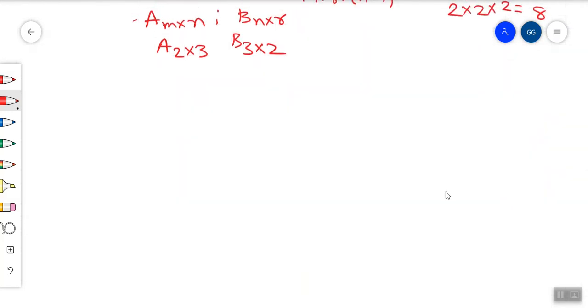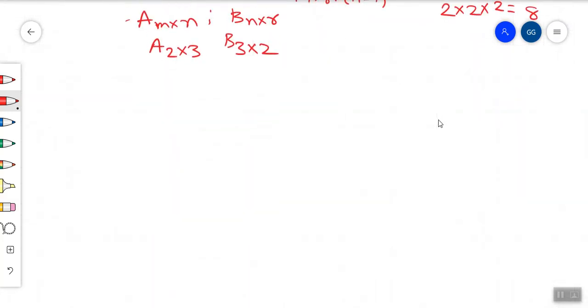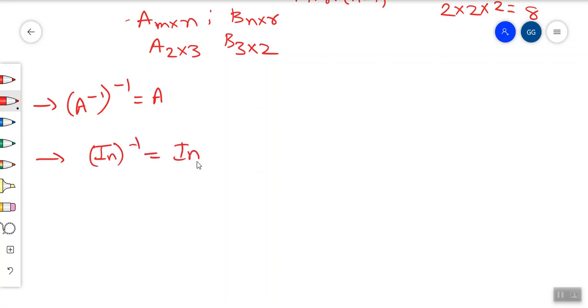Let's see some other results. The inverse of A inverse is A itself. The inverse of the identity matrix is the identity matrix only.